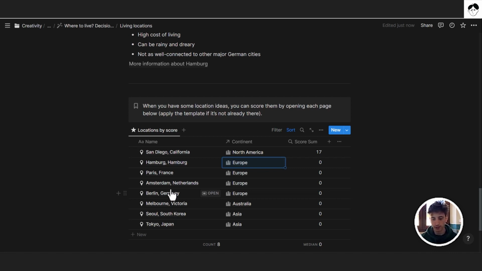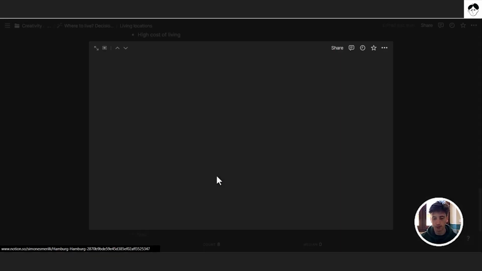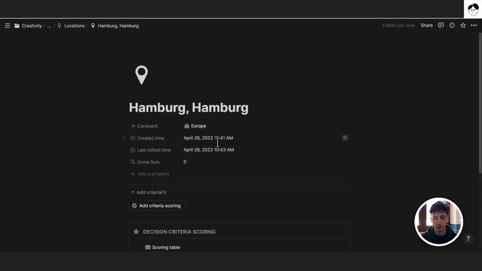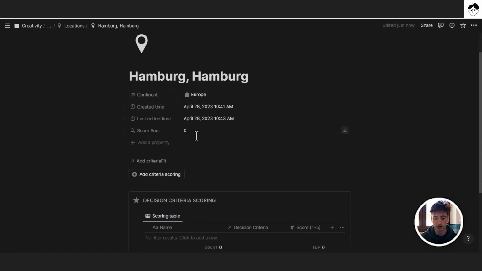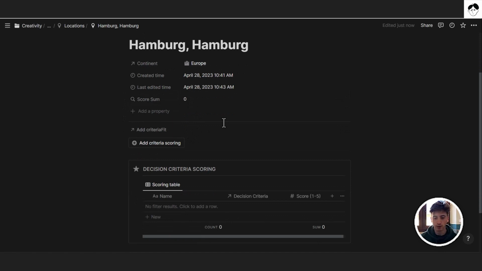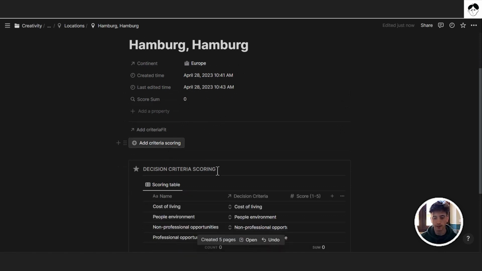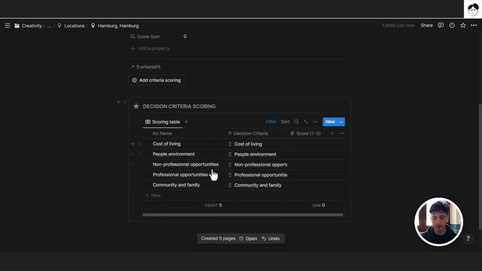So whenever you have a location, you can open that location. That's a page. Here you can see the continent and the total score. Down here, you can click this button to add all the criteria scoring that you can score in this table. You can see the name of the criteria, what's the related decision criteria in the master list that you defined in the first step, in the first button that I showed you before, and what's the score for each criteria.